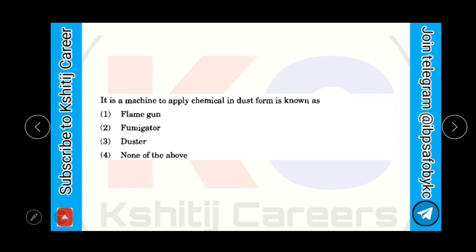A machine to apply chemical in dust form is known as flame gun, fumigator, duster or none of the above. And the answer is duster.